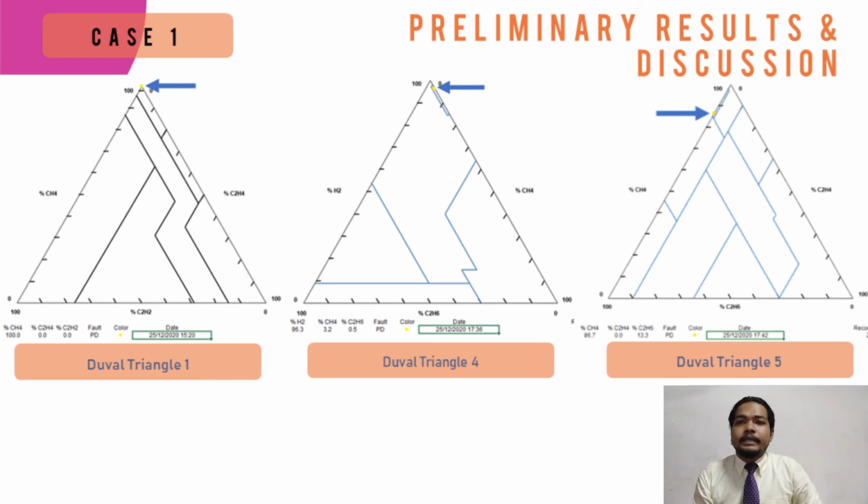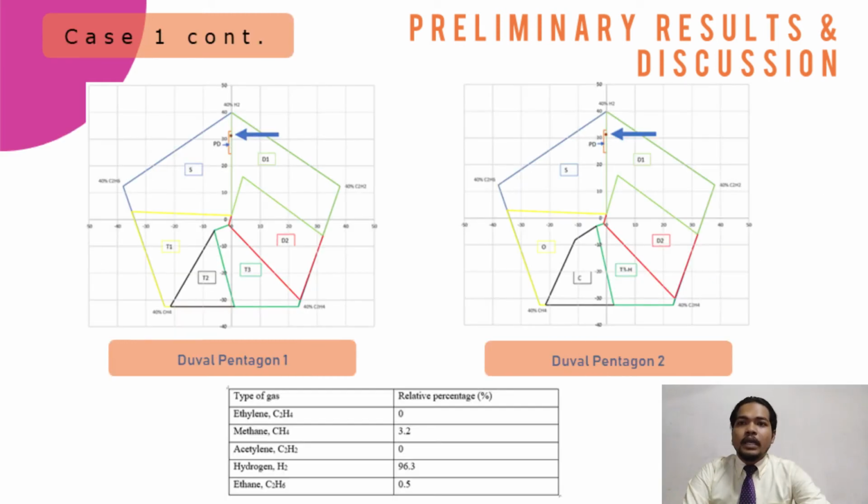For the results, I will be analyzing 3 cases, which are case 1, case 2, and case 3. The DGA data for each case are provided in the report. As you can see in the slide, this is the preliminary result for case 1 using DT1, DT4, and DT5. All of the Duval triangles produce a result of PD, which is corona partial discharge. You can see in the slide.